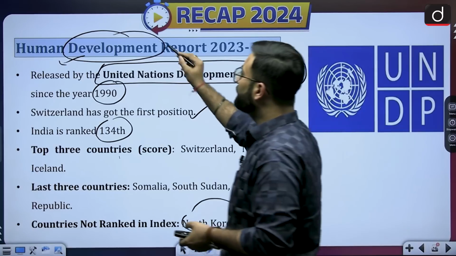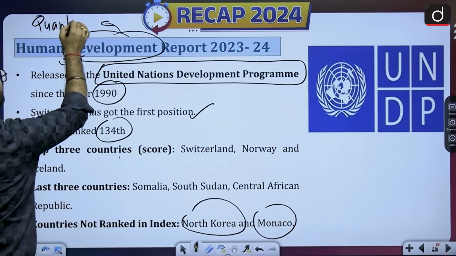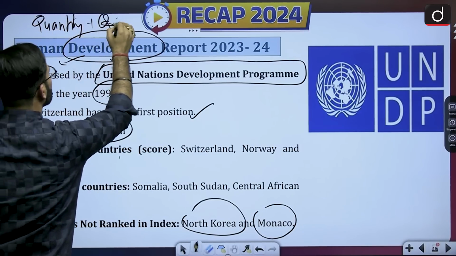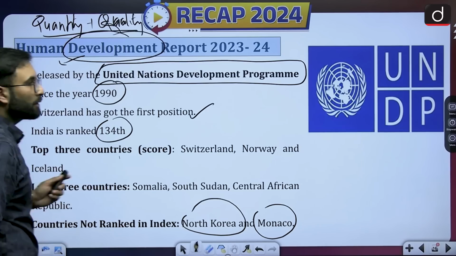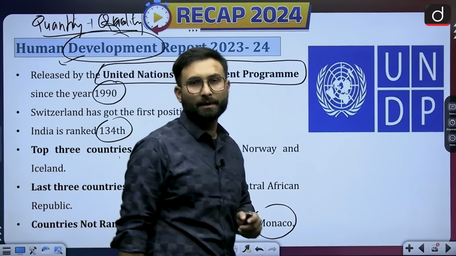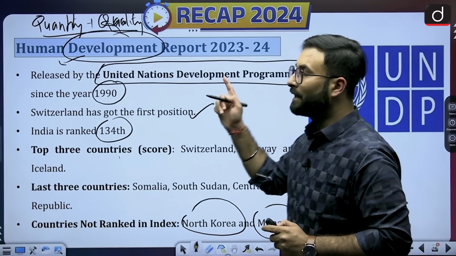So when we are talking about development, quantity along with quality will be considered. When we are talking about growth or GDP, only quantity will be considered. So that is what they are talking about in the Human Development Report.